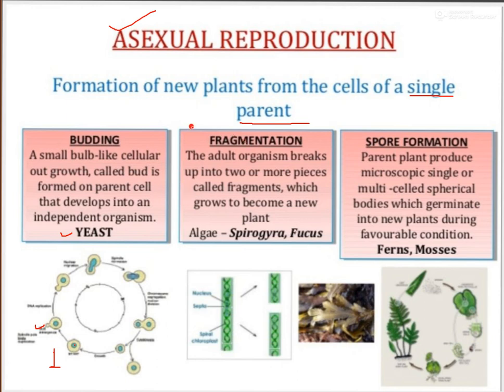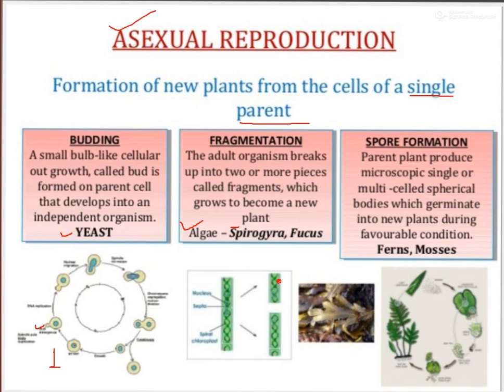The second one is fragmentation. Fragmentation means the formation of fragments. So here what happened? An adult organism like this one is an example of an algae, and the name of the algae is Spirogyra. When it becomes mature, it breaks into small parts, two parts or more, and these parts or pieces are called fragments. These small fragments will grow to become a new plant. That means if two fragments are there, then both will grow to become a new organism.